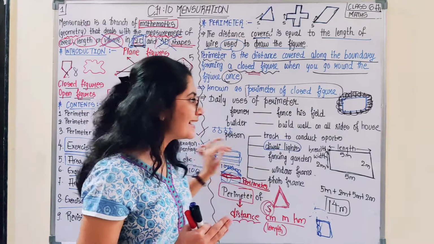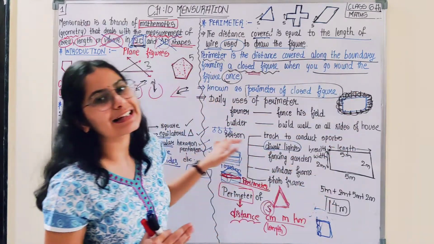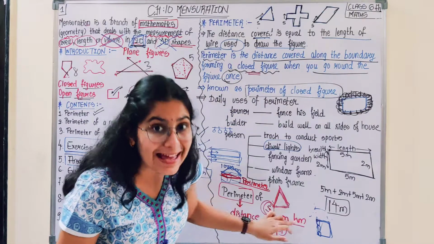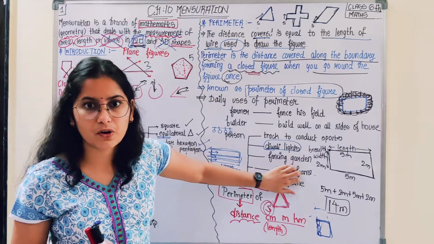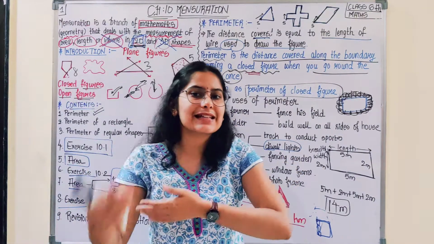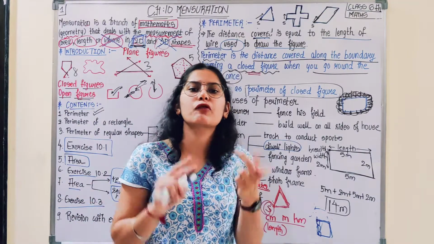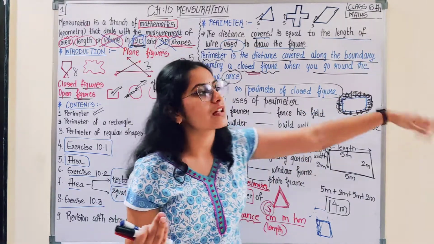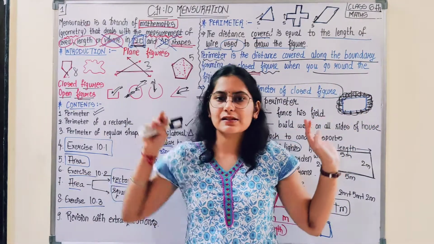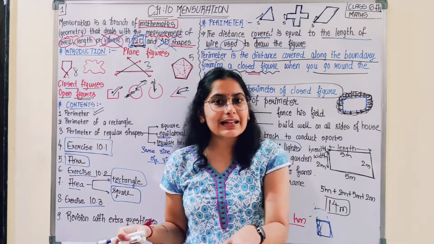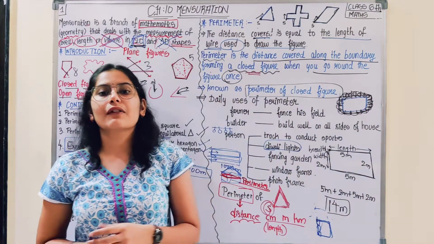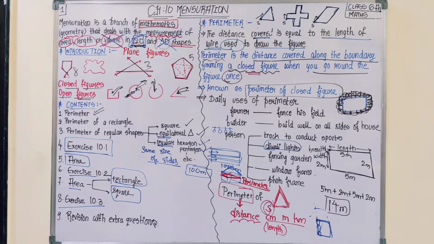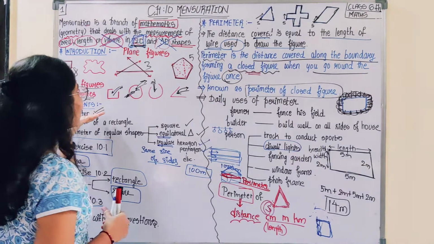So ultimately you would be calculating the perimeter of that photo frame, and accordingly you would provide the size to the shopkeeper, and he would make the photo frame, and you would fit the frame nicely between your TV showcase and the plants around it. These are some applications where the perimeter concept is required. I hope the basic idea regarding perimeter is clear.